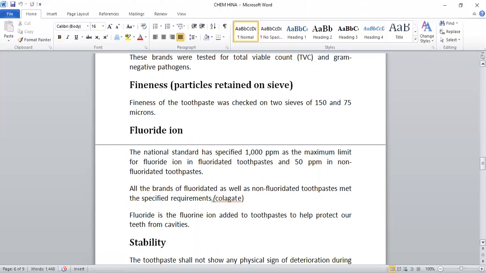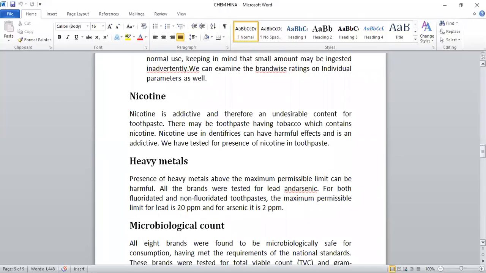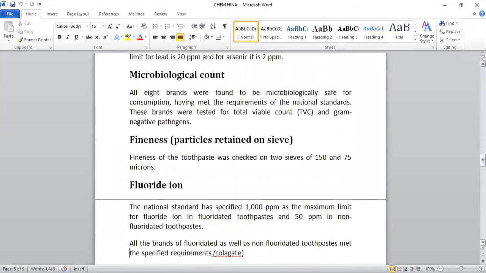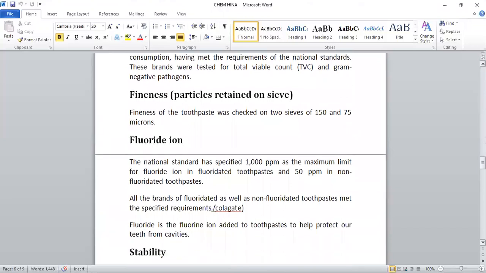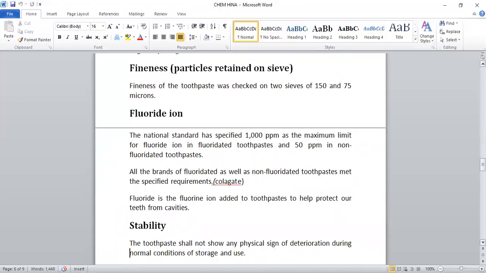Fluoride ion is the most important component used in the toothpaste. The national standard has specified 1000 ppm as the maximum limit for fluoride ion in fluoridated toothpaste and 50 ppm in non-fluoridated toothpaste. All the brands of fluoridated as well as non-fluoridated toothpaste met the specific requirements, like Colgate. Colgate is the best example. Fluoride is a fluorine ion added to toothpaste to help protect our teeth from cavities.